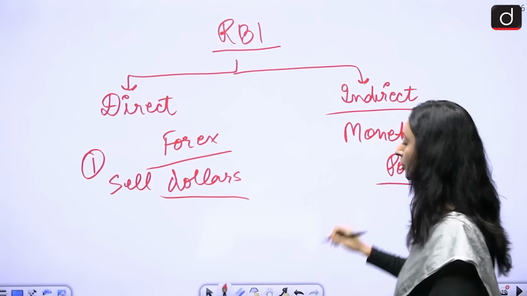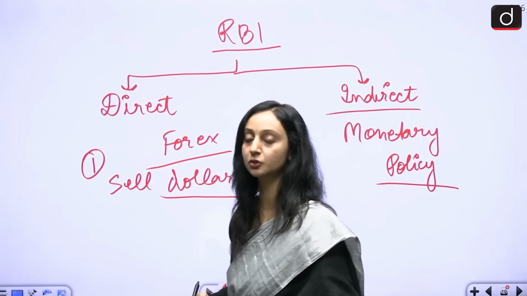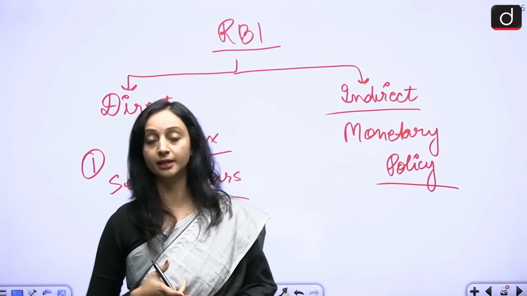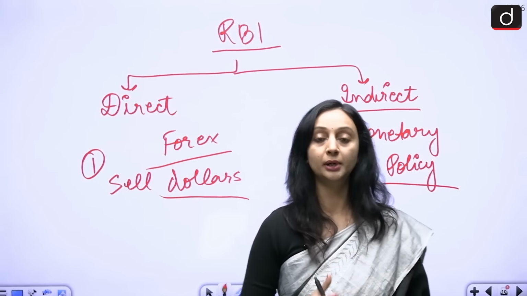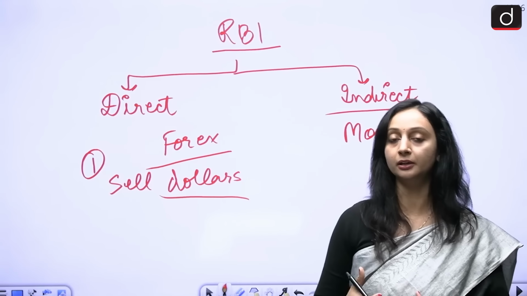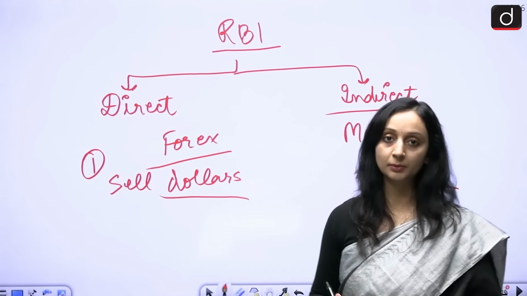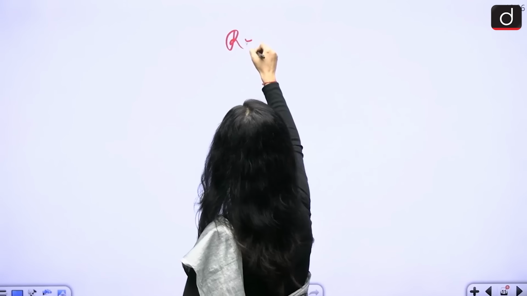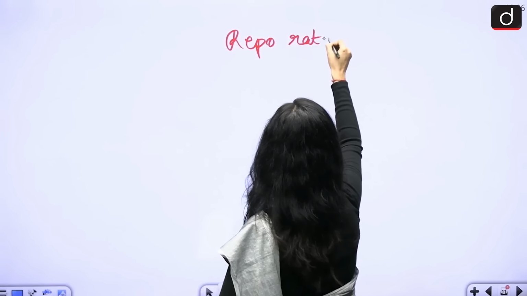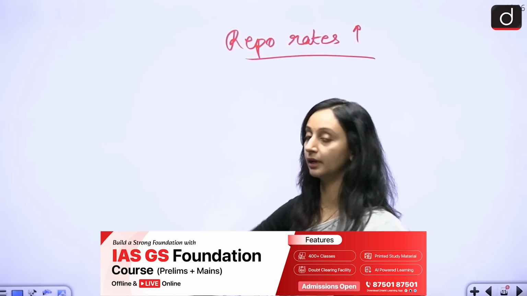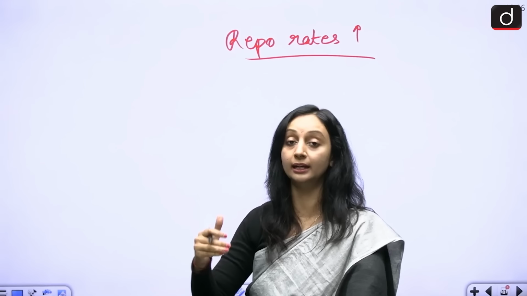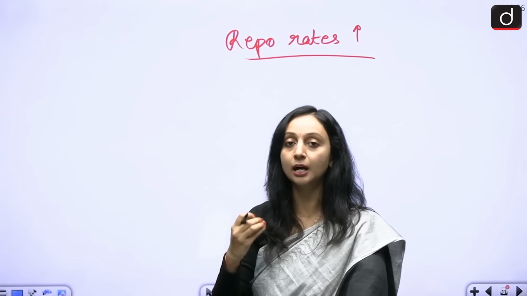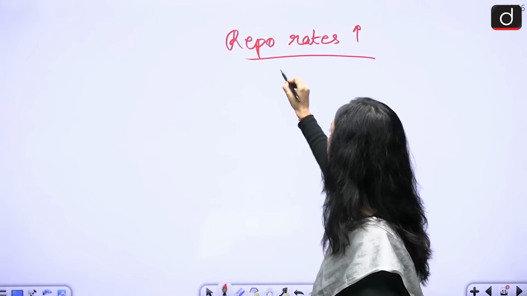In fact, the monetary policy meeting is due this week, so we'll have to see what happens. If the RBI decides to increase the repo rates, decrease the repo rates, or keep it unchanged, we do not know. But there are ways in which the RBI can intervene and change some things to stabilize the rupee. For example, if the repo rates are increased, all the other interest rates in the country also indirectly are increased, which means that our bonds are going to become more attractive.